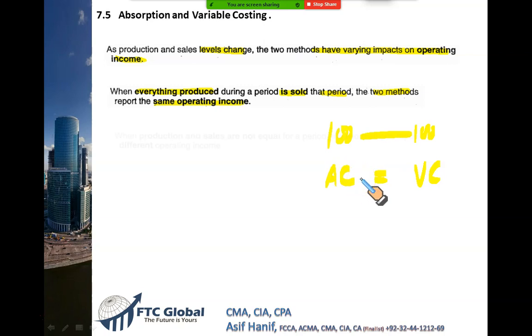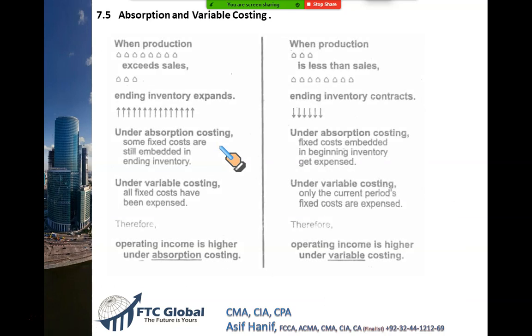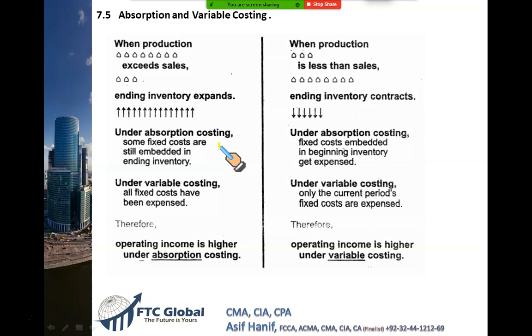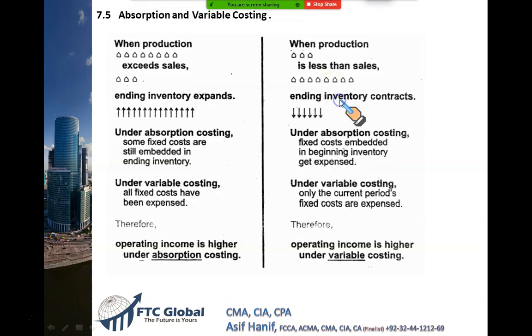The problem will come when the production and sales are not equal. Whenever they are different, the two methods will report a different operating income. Now, how are they related? Let me show you through a very nice arrangement. Now, please try to understand this very well, because this is the key. If you understand this well, you will have a fuller understanding of how the profit can be manipulated using absorption costing.